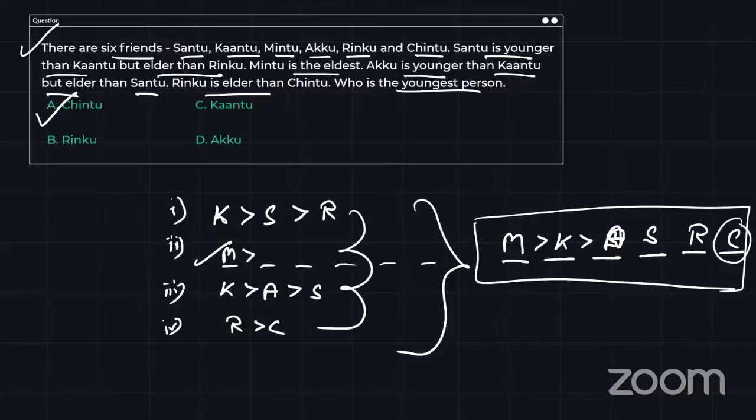I hope this is clear. I have written all the data step by step, first, second, third, fourth. Then I clubbed all of these, and I got my answer. A lot of you have given A as the answer. It's great, guys, you are going good. People who are getting wrong answers, just keep on practicing questions from data arrangement.